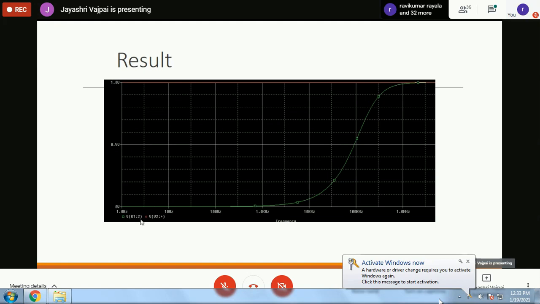Colors are chosen automatically. Here it is green for the first one, red for the other one. If you want to change this, you can click on this. The plot attributes will open, and you can change the background, you can change the look of your figure very easily. All editing is possible here, right? I have shown you the primary plot which comes automatically.